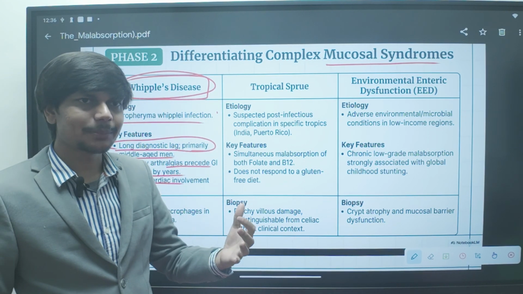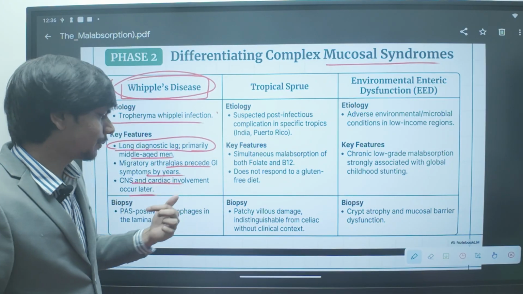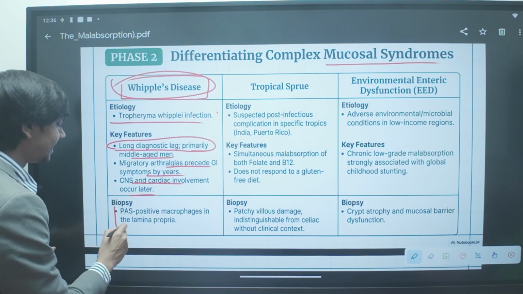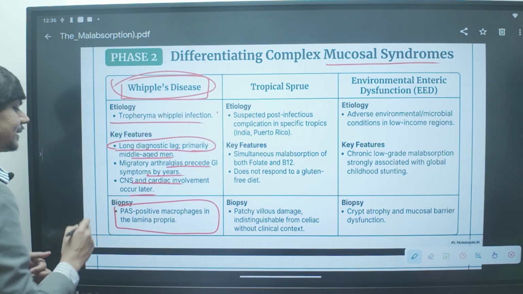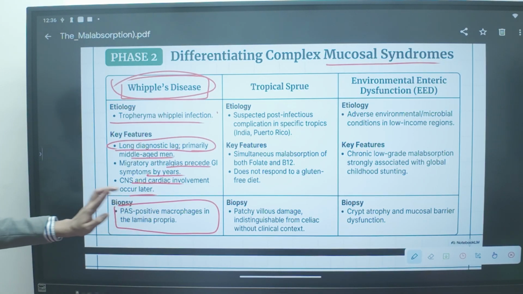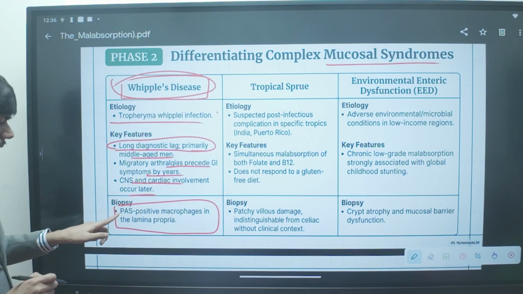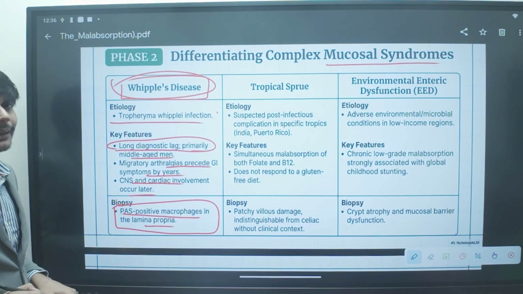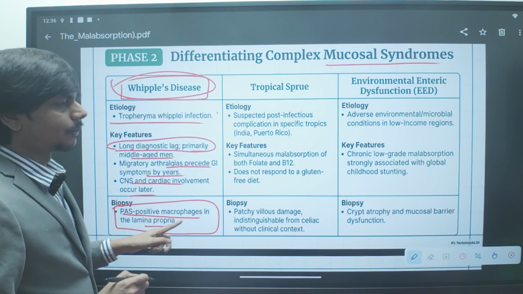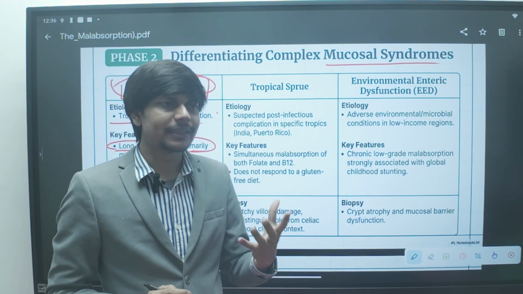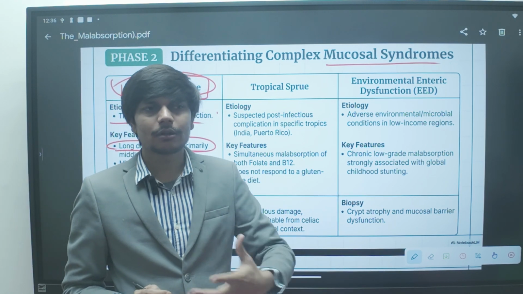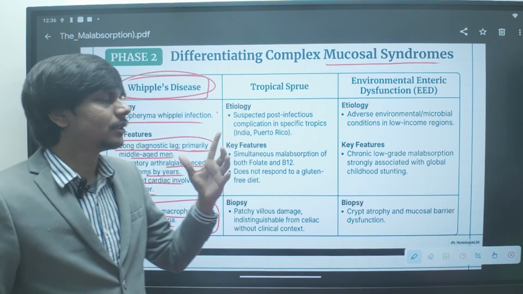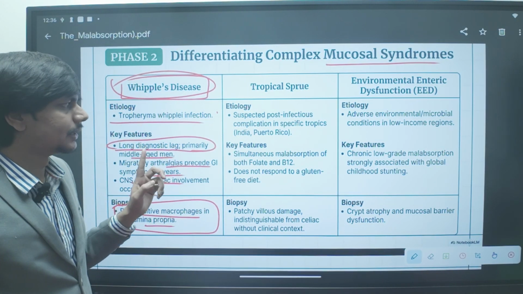When you suspect this disease, do an endoscopy and biopsy, and in the biopsy you get PAS positive macrophages in the lamina propria. This is the biopsy finding. How do you treat a patient with Whipple disease? It is of infectious origin, so long-term antibiotics are required to treat the patient.